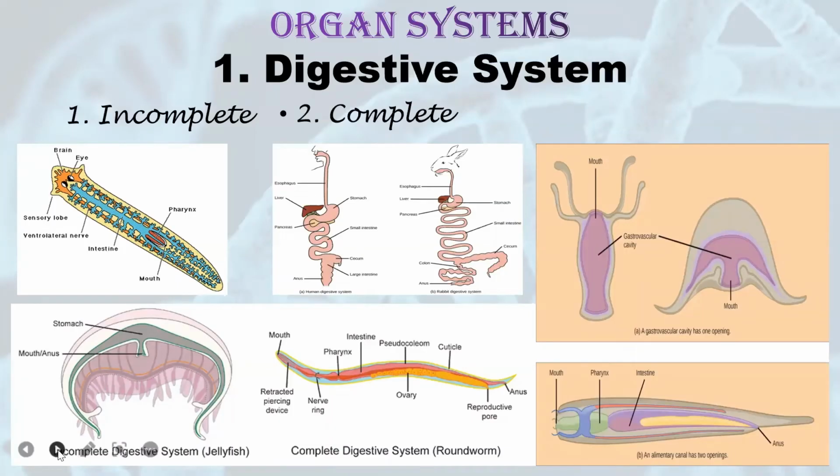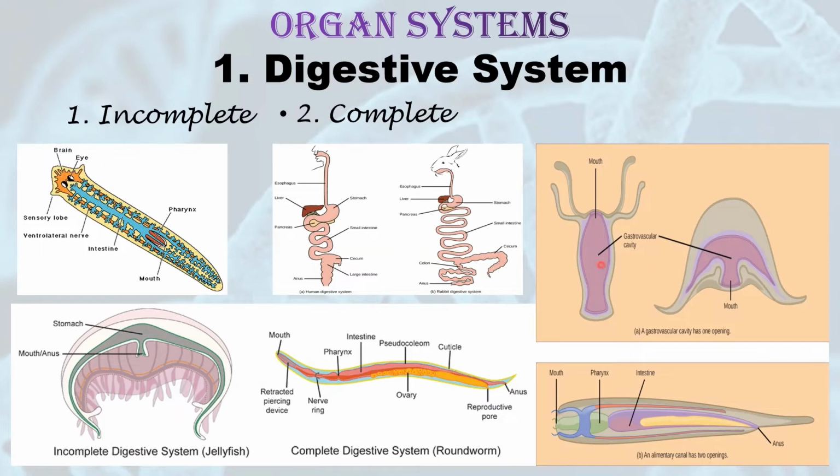Now in organ systems also, there are different categories in which the animals are divided. In our NCERT textbook, 2 systems have been mentioned, digestive system and circulatory system. So first let's see what is digestive system. What are the types of digestive system? Digestive system can be of 2 types, incomplete or complete. First one is incomplete digestive system.